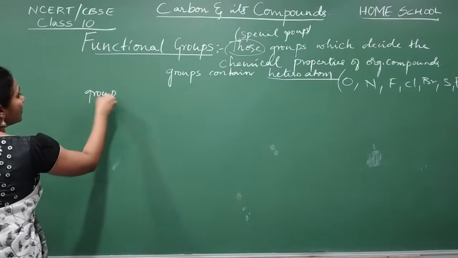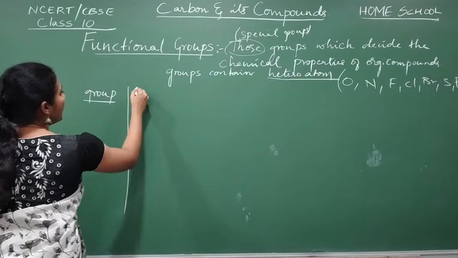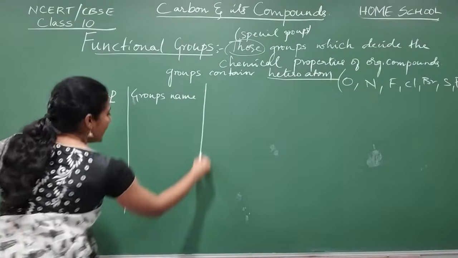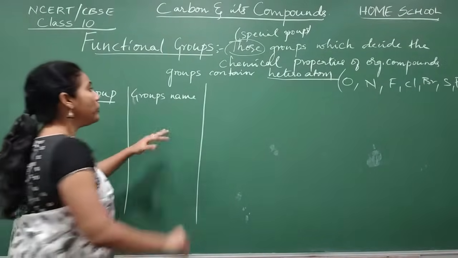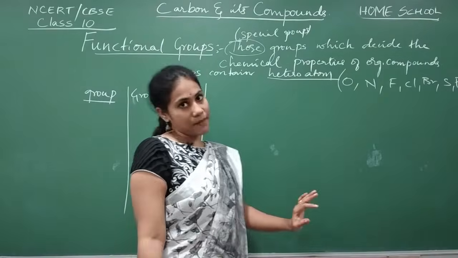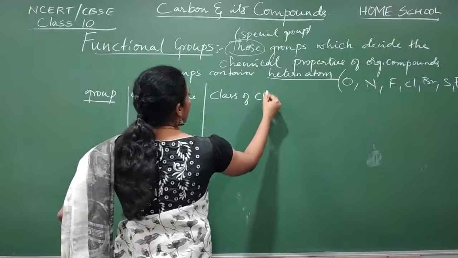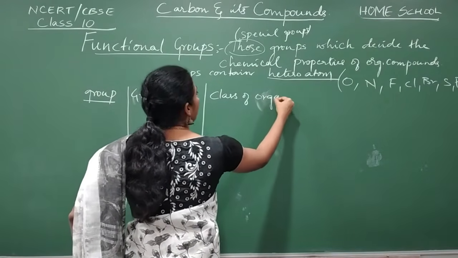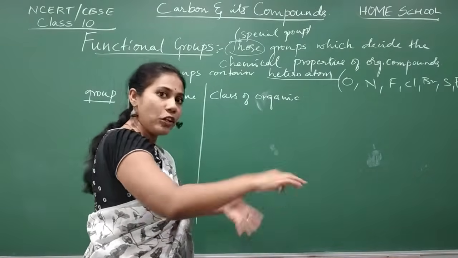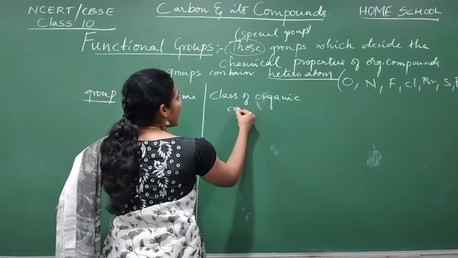Group, first I will give you the group's name. And whenever such groups are there in an organic compound, what is the name of the organic compound? With what name do we call those compounds? So, class of organic compound. This is our third column, the type of organic compound. We call the type with a particular name, so those names also I am going to give you. Class of organic compound.